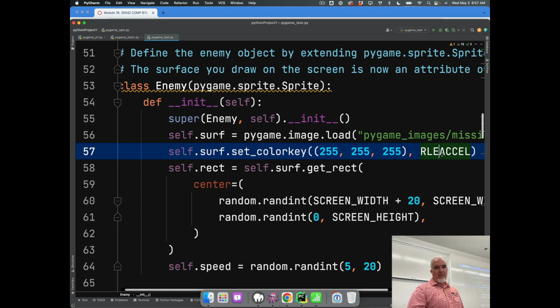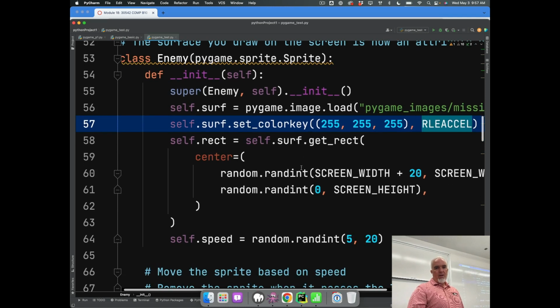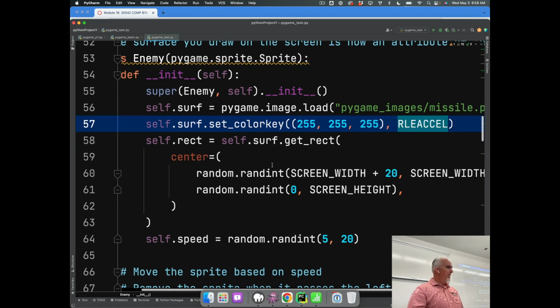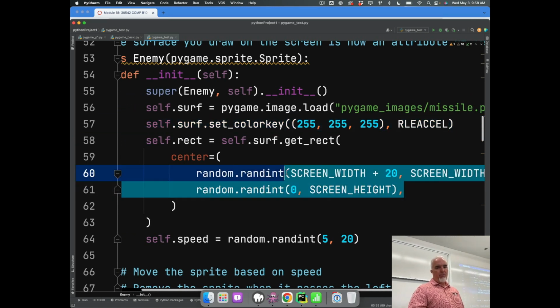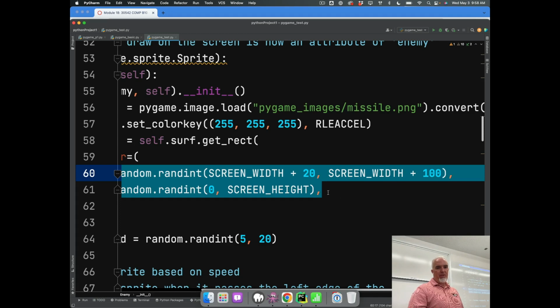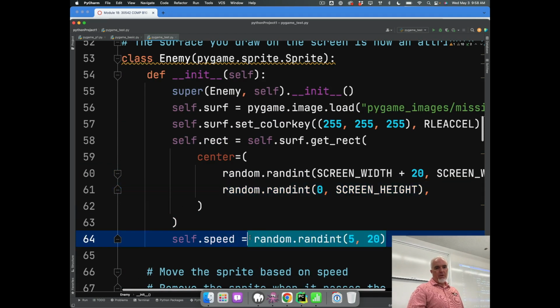Again, with the white background and the hardware acceleration. So we are going to put them into the screen at a random size or a random place between the screen width and the screen height. And also, we're going to set the speed of those things.